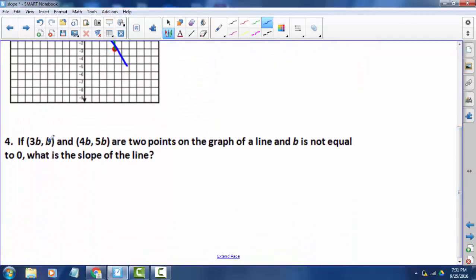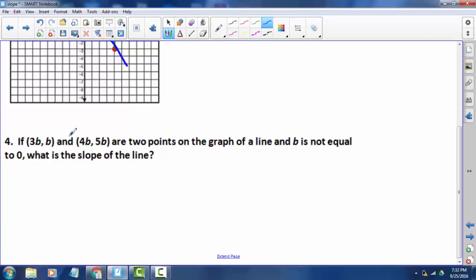If (3b, b) and (4b, 5b) are 2 points on the graph of a line and b is not equal to 0, what is the slope of the line? Now this looks really complicated, okay? But all they're saying is we have some number b that we're multiplying all of our coefficients by. So 3, 1, 4, and 5 are all getting multiplied by the same number. And b is not equal to 0, because then that would make all our points (0, 0), which would just be the origin. All right. So what is the slope of the line?